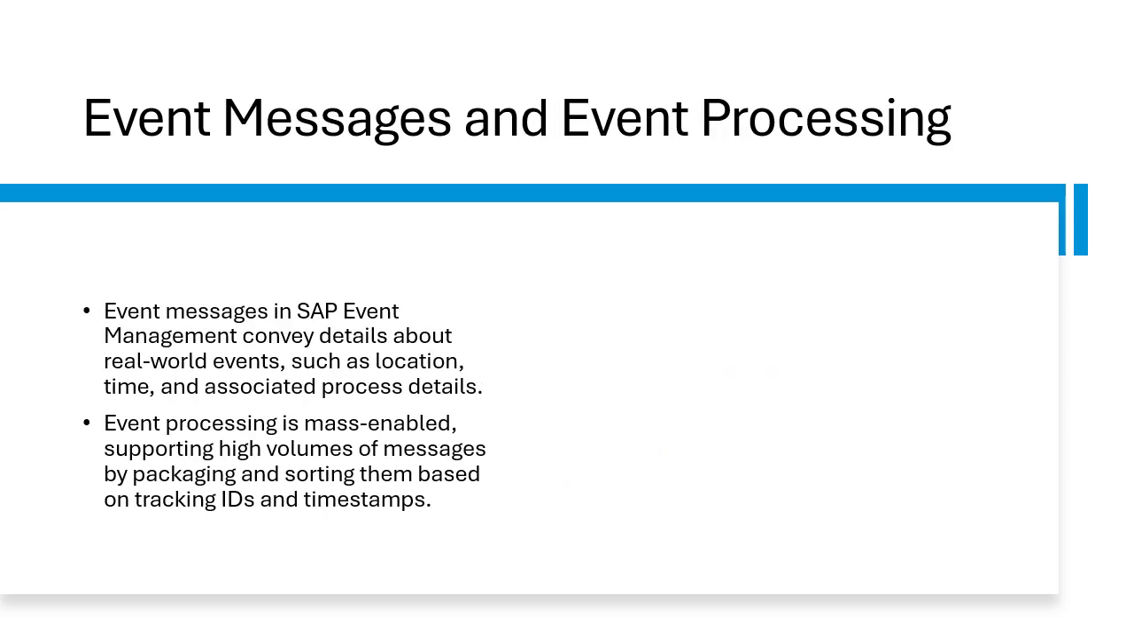And next, we have the message and event processing. These are structured sets of data that communicate critical details about real world incidents, such as what, when, where, and why an event happened. So SAP Event Management processes these messages, identifies the corresponding event, and handles the triggers to update the status or initiate actions. Event messages are also key to maintaining real-time visibility of the logistics and operations.